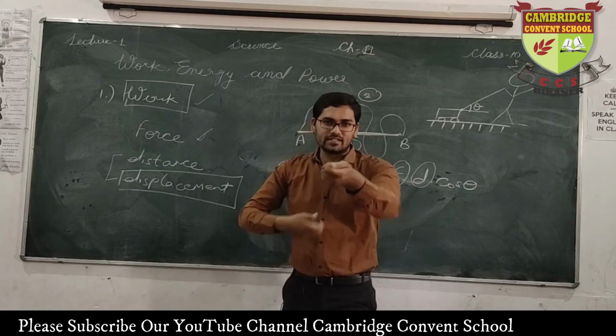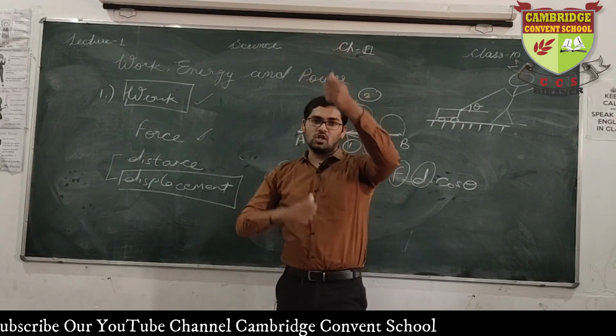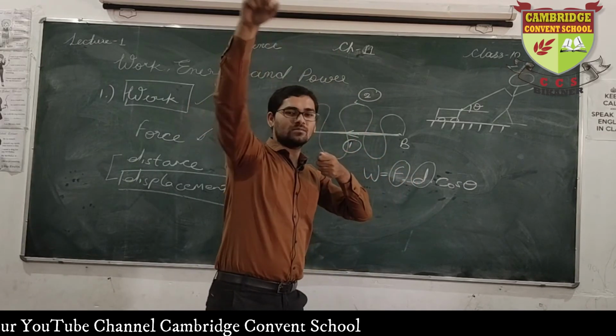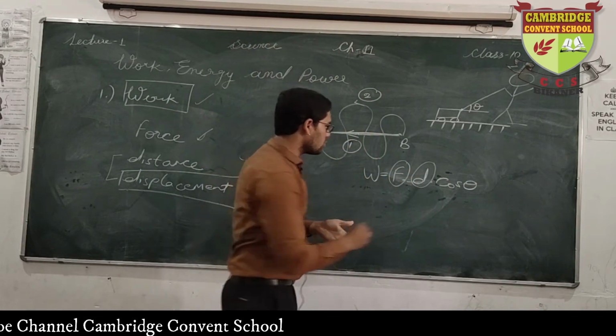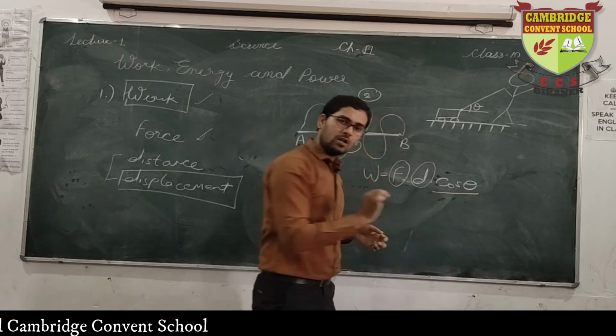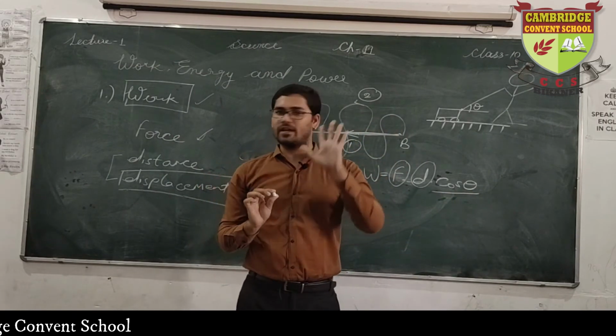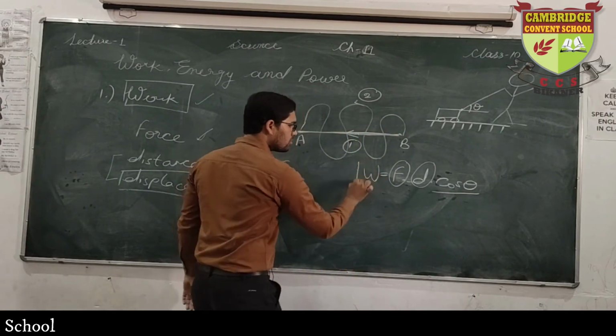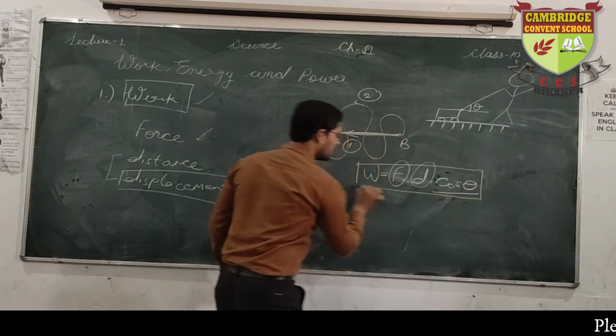I am not pushing like this. I am pushing the rope like this. So it is inclined. It has some certain angles. So this is the role of cos theta, because force can also be applied at a certain angle. Clear? So the basic formula of work is F into D into cos theta.